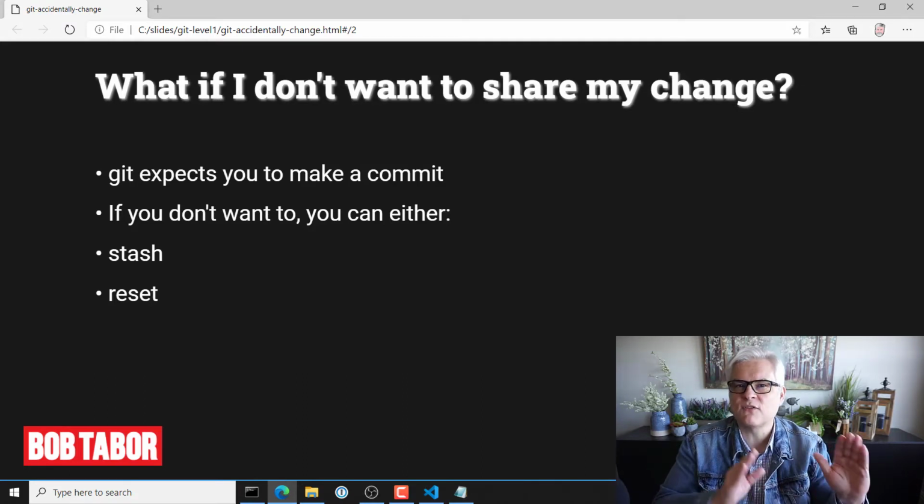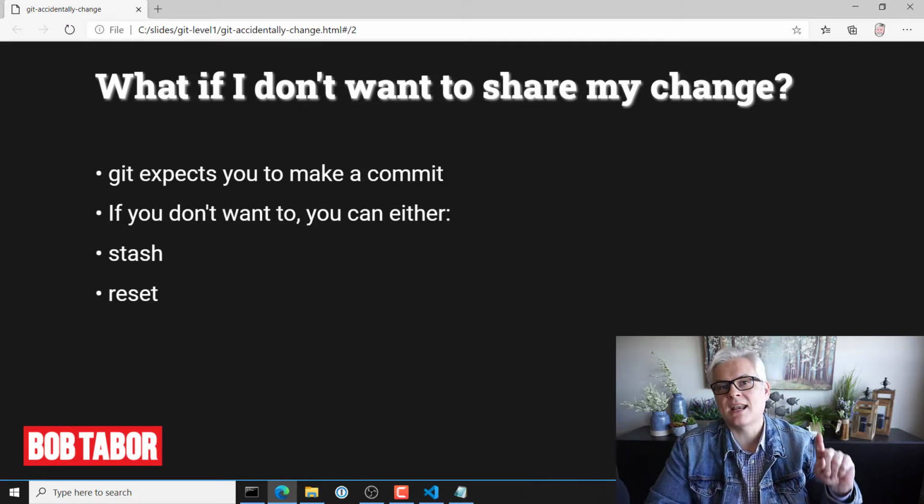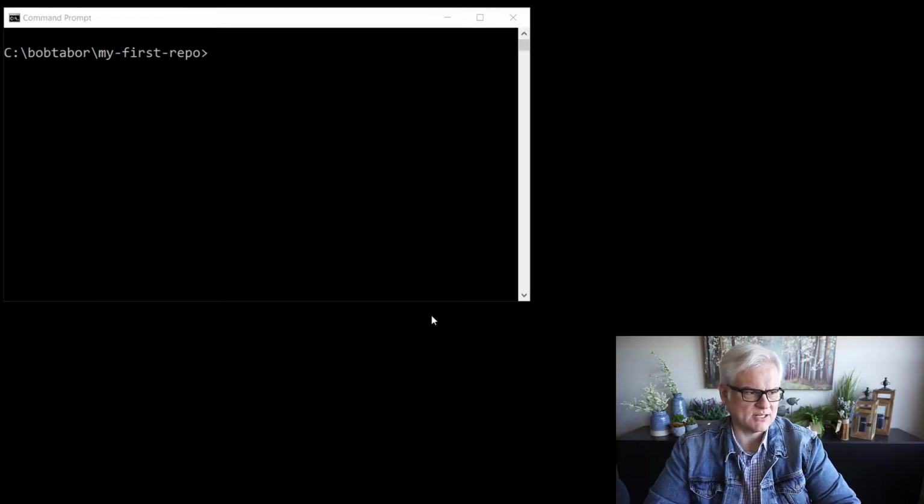And I know a lot of this is foreign. All you really need to know is that if you make a change and you try to switch your branches, it's going to say you need to commit this. You can either commit it, you can abandon it, or you can stash it in hopes of using it later. So let's go through that scenario and you'll get a better idea of what we're talking about.